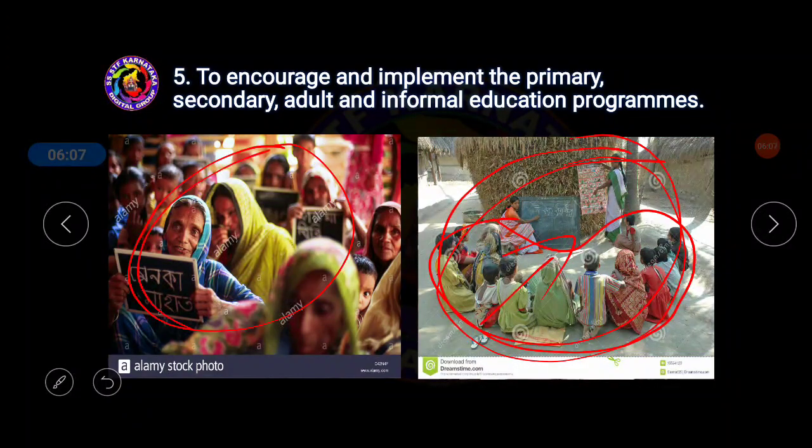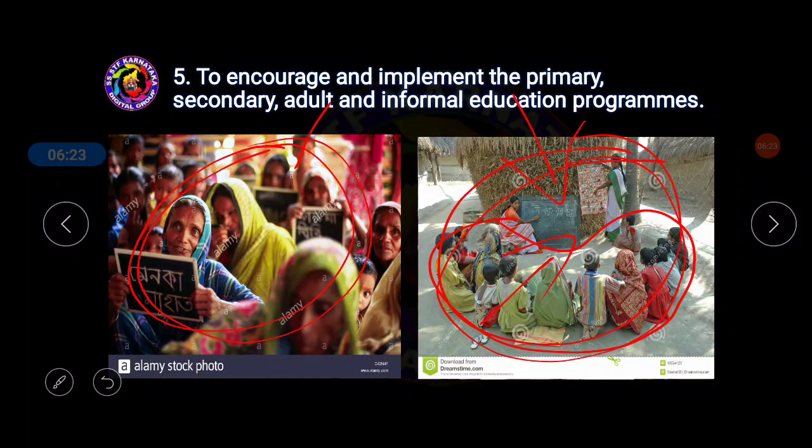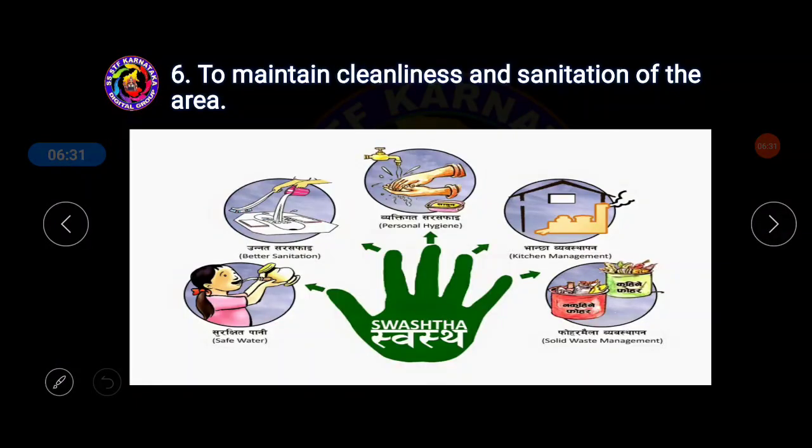And this is like adult education. Everyone who has crossed a limited age, like 25, more than 25, can come and attend the classes. So this is adult education, and this is informal education. These informal and adult education, primary and secondary education are made available to the local people. This is also one of the important functions of the local self-government.